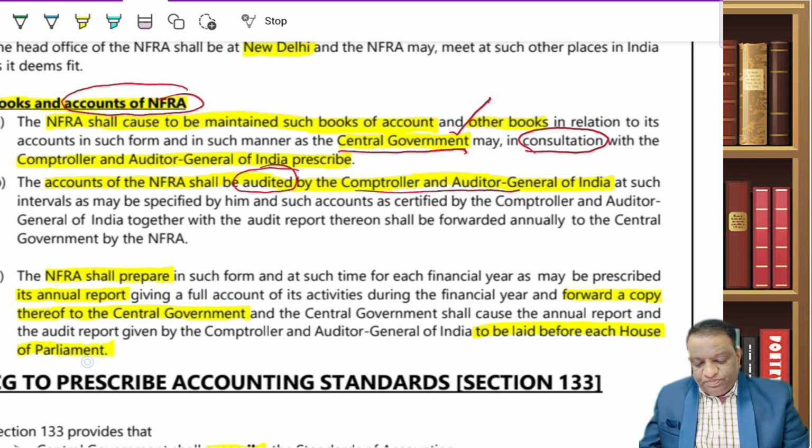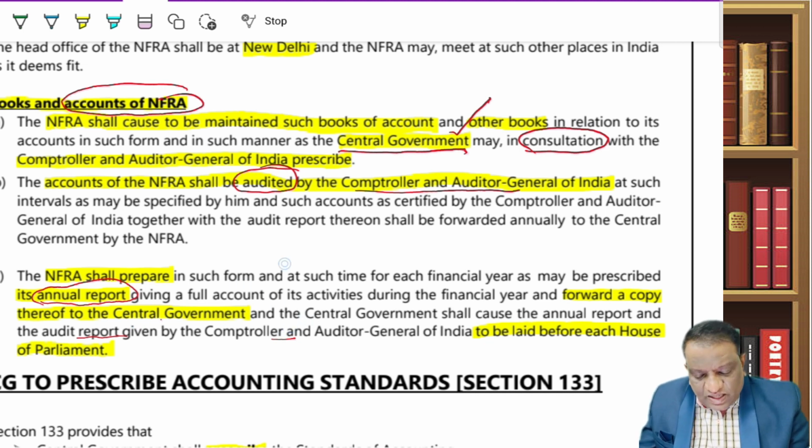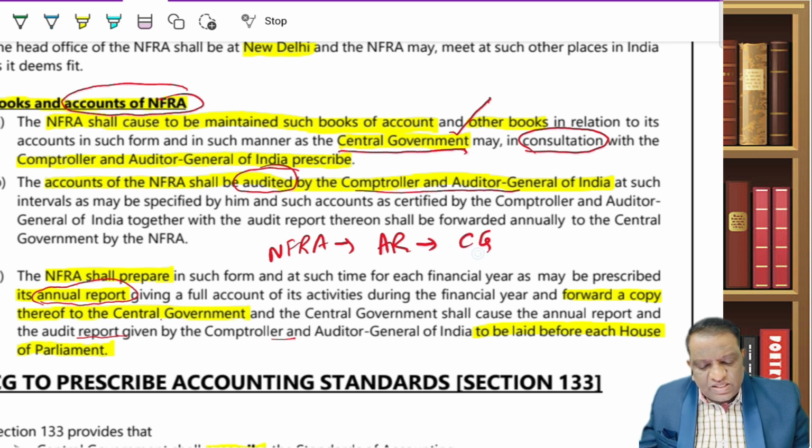Apart from the audit report of the C&AG, the NFRA will also prepare an annual report which they will submit. Whom will they submit it to? They will give it to the central government. See here, NFRA will submit an annual report to the central government. And whenever they have appointed the C&AG for doing the audit, the C&AG is also submitting his audit report. This is the annual report, this is the audit report, to the CG.